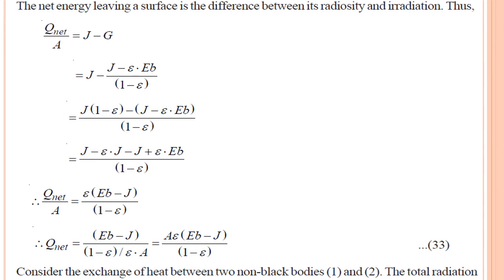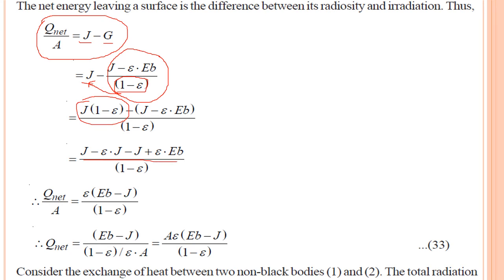So what you can see, the net energy which is leaving the surface, that is J minus G. So J minus G, this G value is now known to us. What is the value of G? So what we are doing, we are going for simplification. We are multiplying this 1 minus epsilon here and we will go for simplification. So what you will observe, this J will be cancelled, this epsilon will be common. So what we will get, EB minus J into epsilon divided by 1 minus epsilon, that is Q net upon